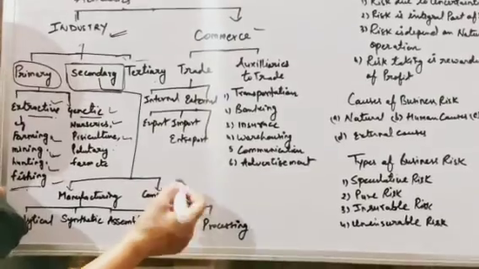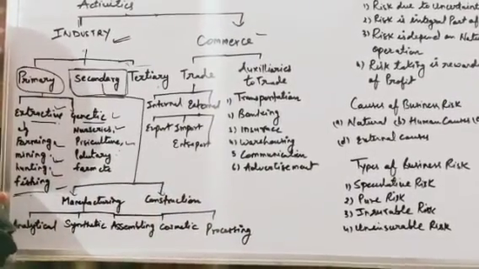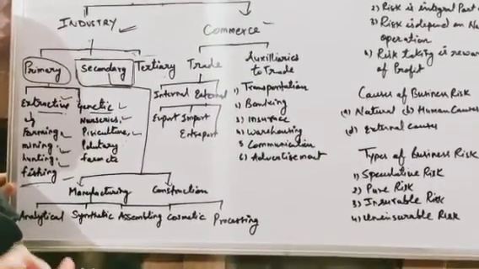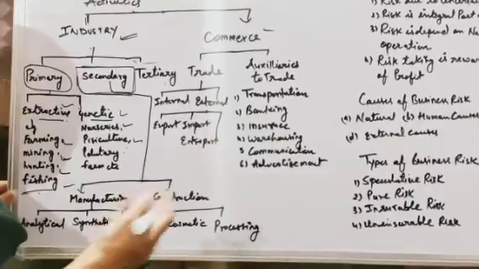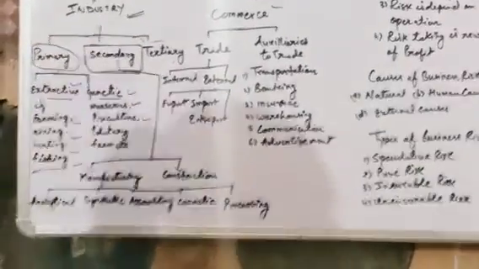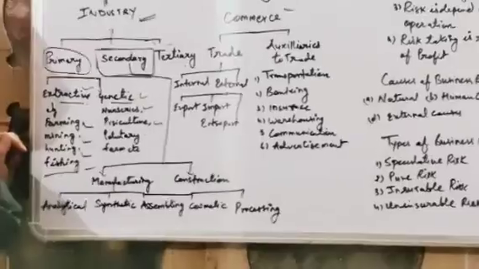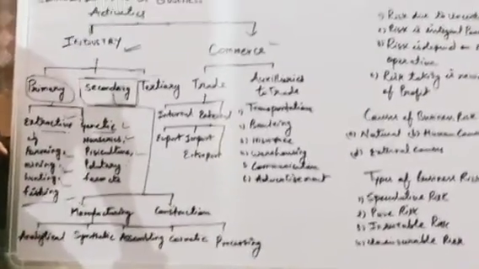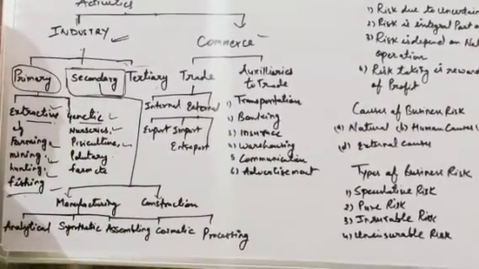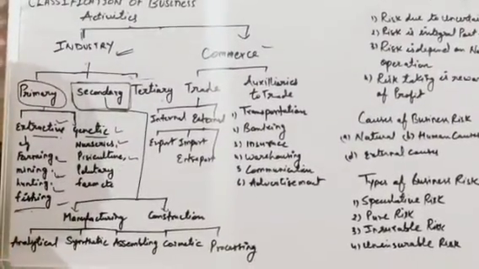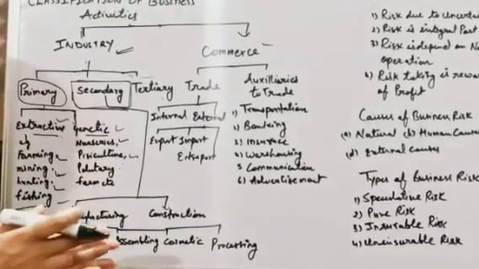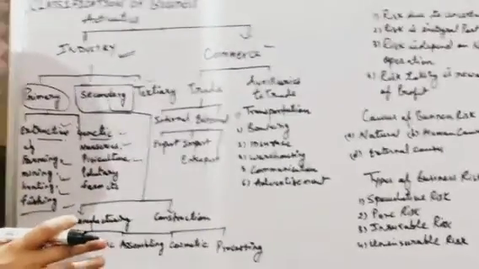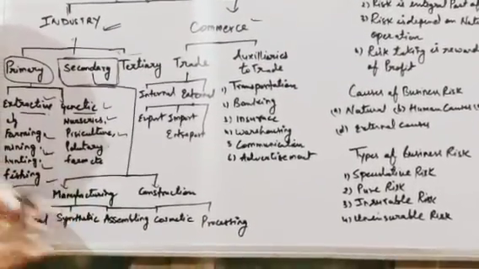In case of construction, like making of roads, bridges, and buildings and all that comes under construction industries. The peculiar part of the construction industry is that the product which you have manufactured you cannot transfer from one place to another. If you construct a building or a bridge, it will not transfer to another place.